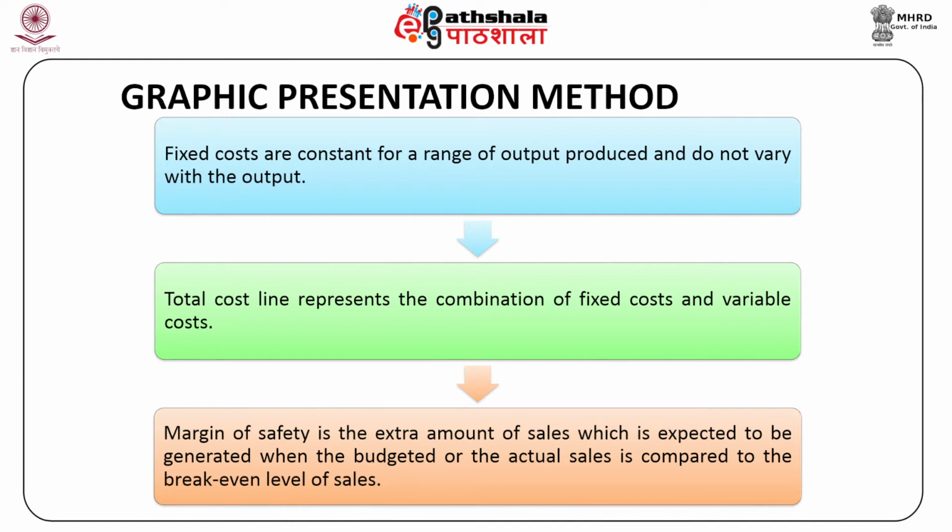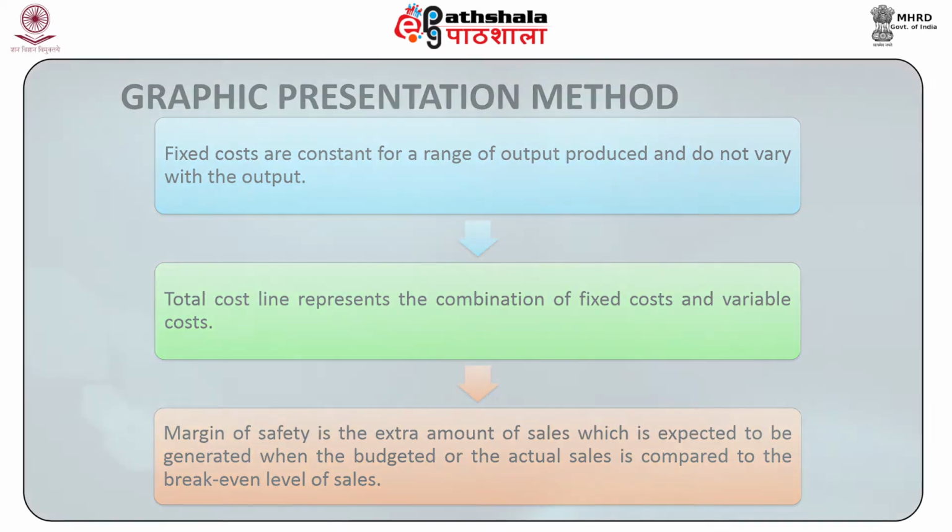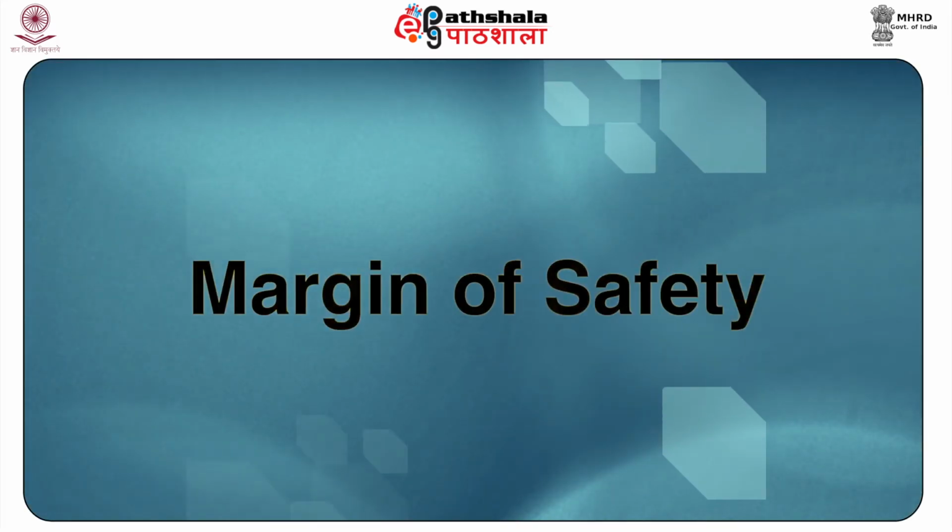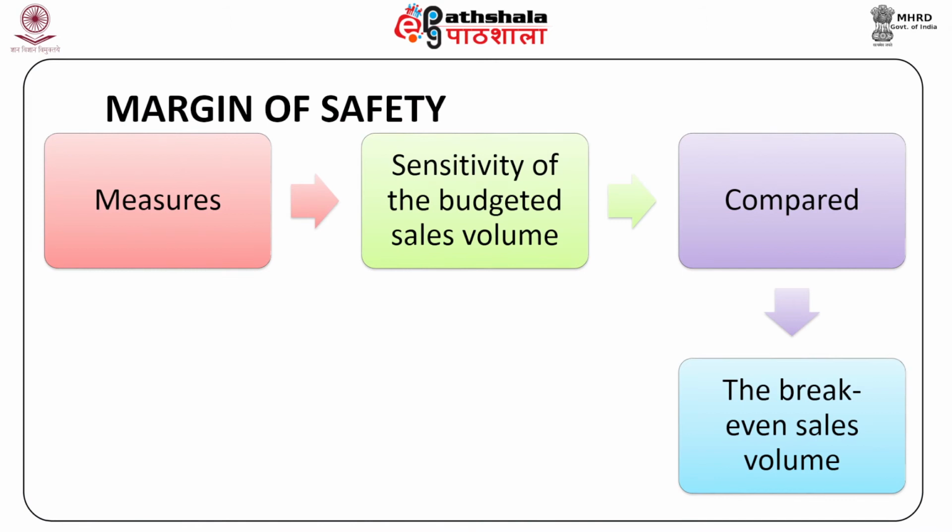Margin of safety is the extra amount of sales which is expected to be generated when the budgeted or the actual sales is compared to the break-even level of sales. The margin of safety measures the sensitivity of the budgeted sales volume compared with the break-even sales volume. It is the difference between the level of sales achieved and the level of sales required to break even, in absolute or percentage terms.